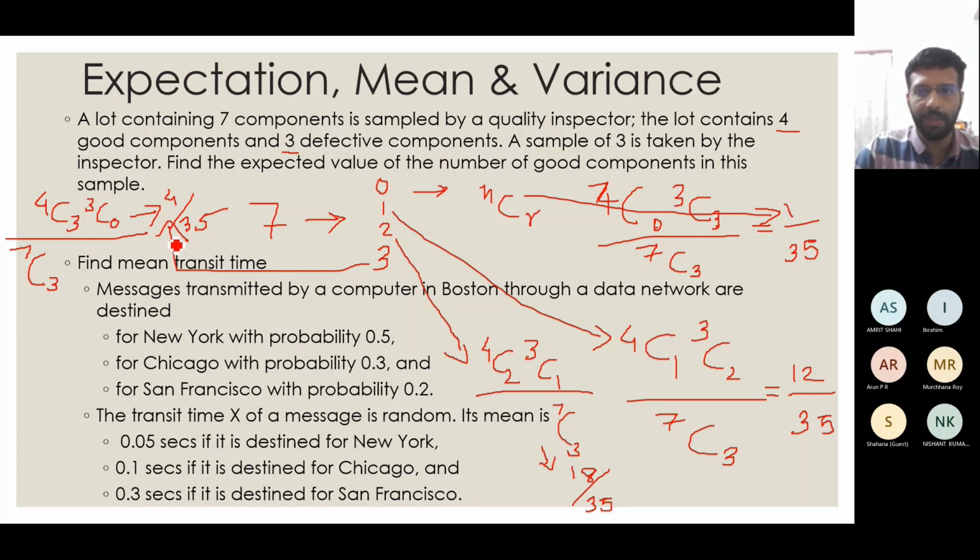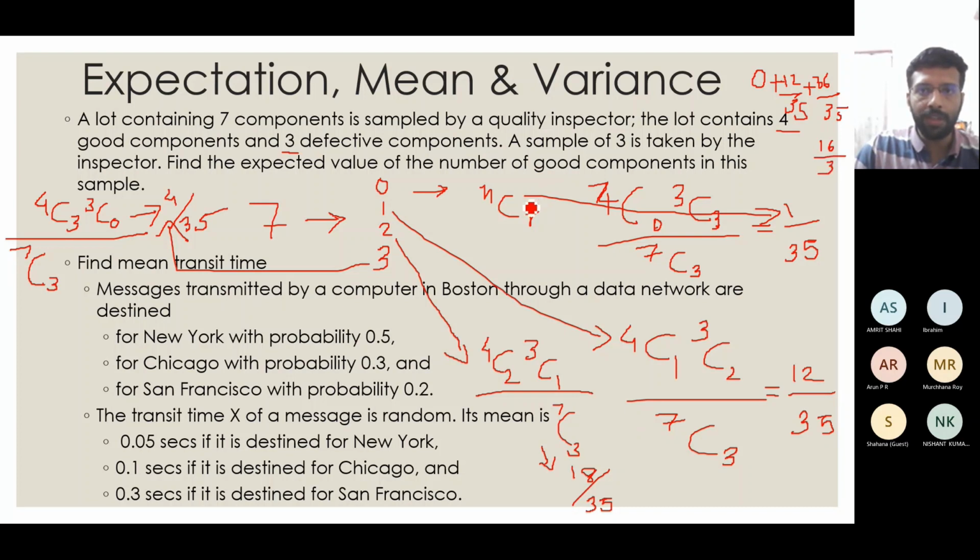Now, the same way as our previous expectation case, I have to multiply all this. 0 into 1 by 35 is 0. Then 1 into 12 by 35 is 12 by 35. Then 2 into 18 by 35 is 36 by 35. Then 3 into 4 by 35 is 12 by 35.